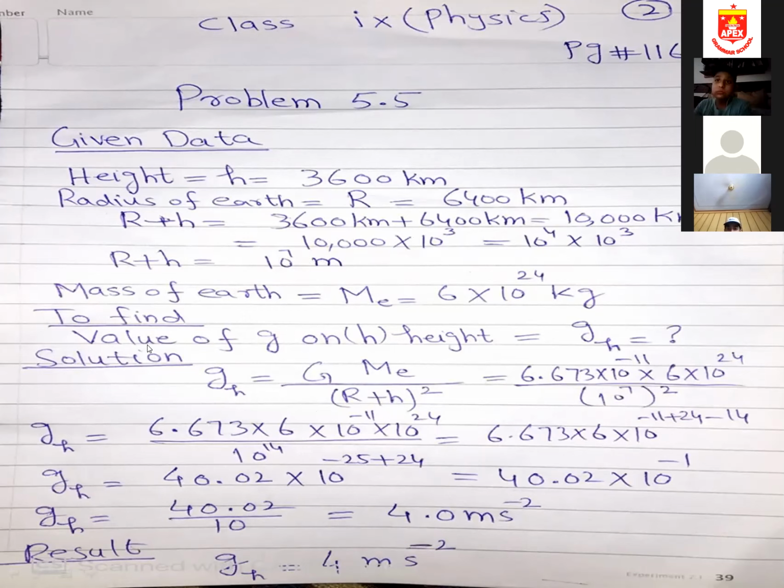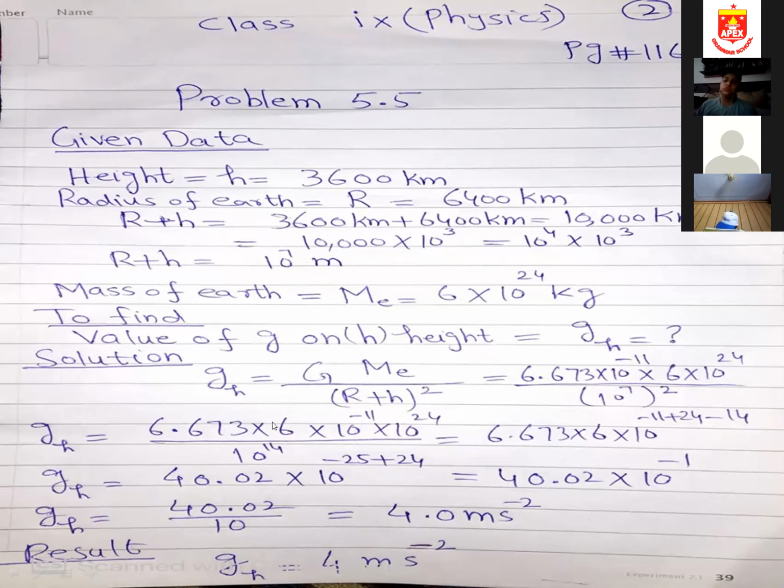Okay. Then what I did, 6.673 multiplied by 6. I multiply this, then 10 power minus 11 times 10 power 24, and on the bottom, 10 power 7 squared is 10 power 14. So I take plus 14 on the top as minus 14.